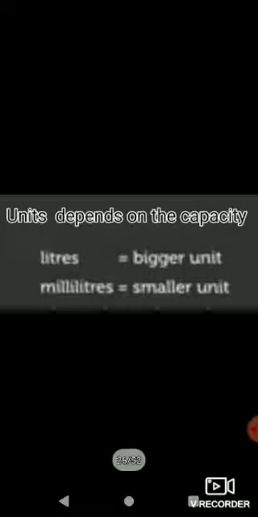Units also depend upon the capacity. If we have to measure something big, for example a tank or a can, then it will be in liters. We can say the bigger unit is liters. And if we have to measure small things like medicines, like a small tin of juice, then it will be in milliliters. So milliliter is the smaller unit and liter is the bigger unit.